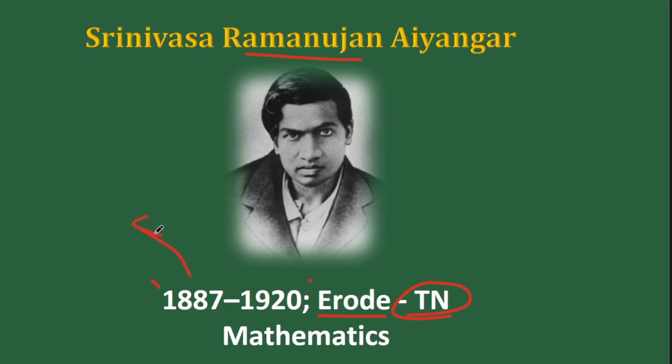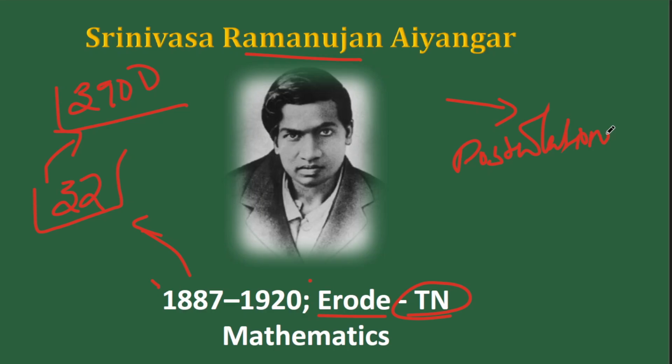So, if you observe his time period, he lived just for a time span of 32 years. And in these 32 years, he came up with 3,900 mathematical results. Results means the proofs that he came up with for postulations. So, mathematics works on postulations and proofs. So his discoveries are technical in nature. From a UPSC perspective, that's not very relevant for us. So we'll just talk about what he has come up with and what his achievements are.